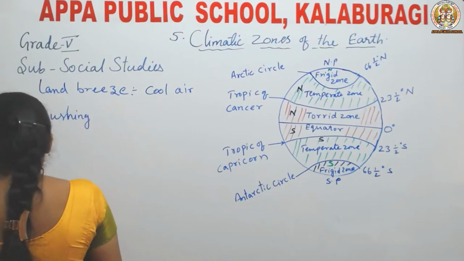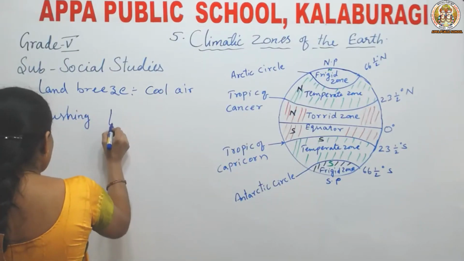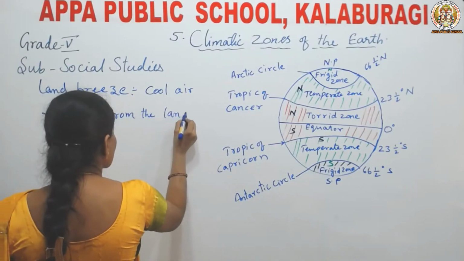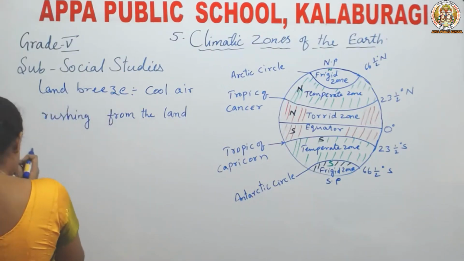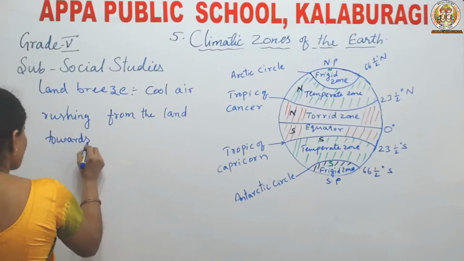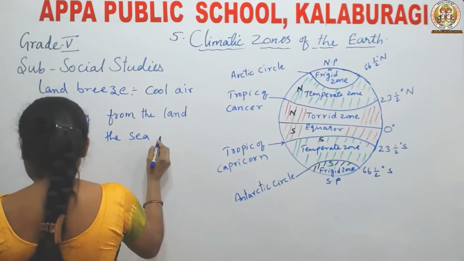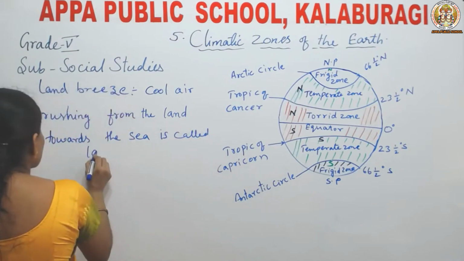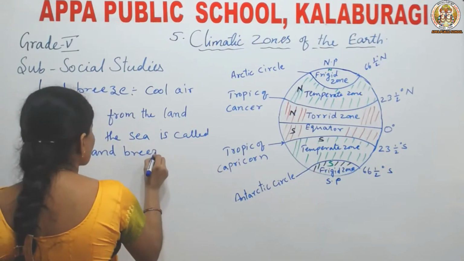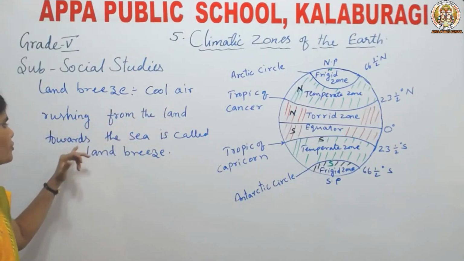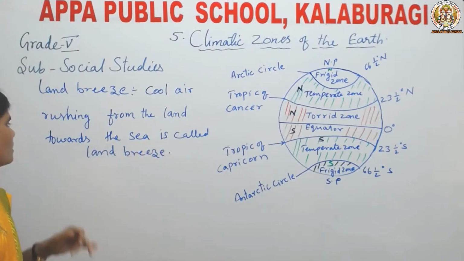Cool air rushing from the land towards the sea is called land breeze. What is the definition of land breeze? Land breeze is nothing but the cool air rushing from the land towards the sea.